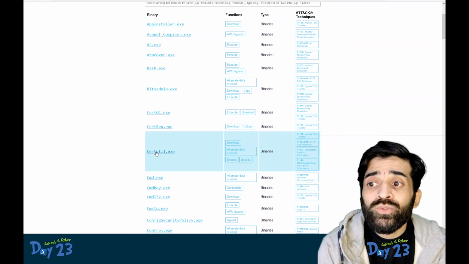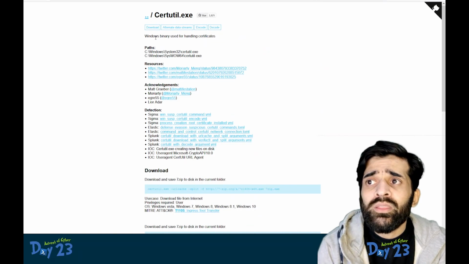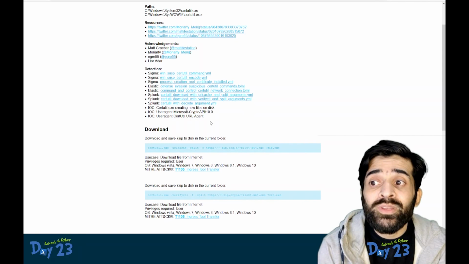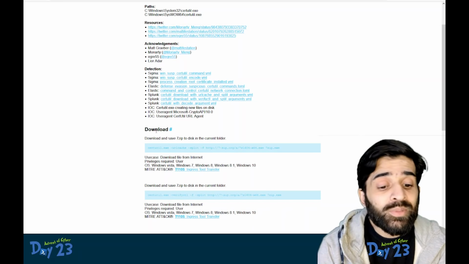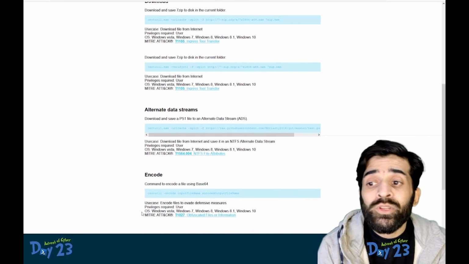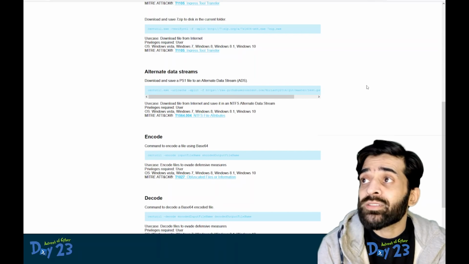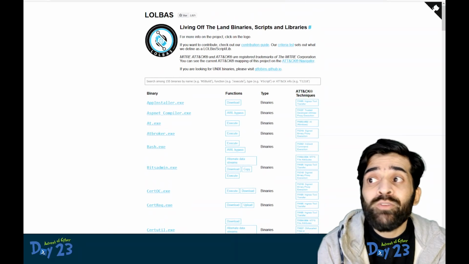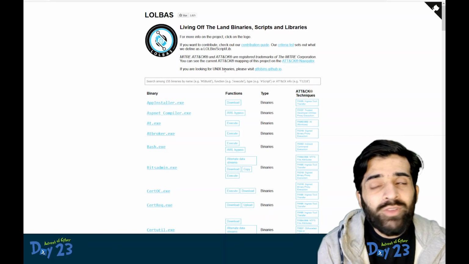We can also look at certutil. Its main purpose is to handle certificates, but at the same time attackers have been found using this to download certain malicious applications and to encode or decode certain files, etc. So this was the example of living off the land. Now, do you think Linux also has living off the land binaries?